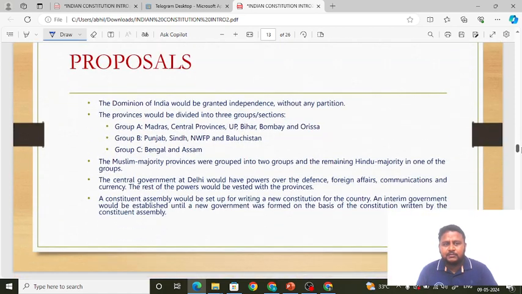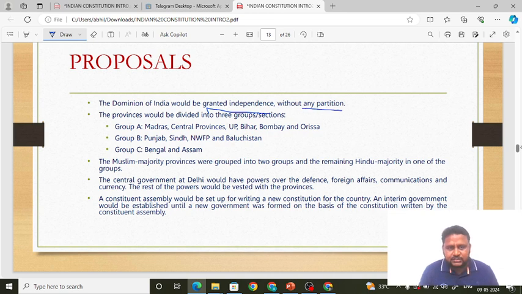You have to remember the proposals. The Dominion of India would be granted independence without any partition. They said there would be complete independence and no partition. So they are saying there will be no partition, and independence will be granted.